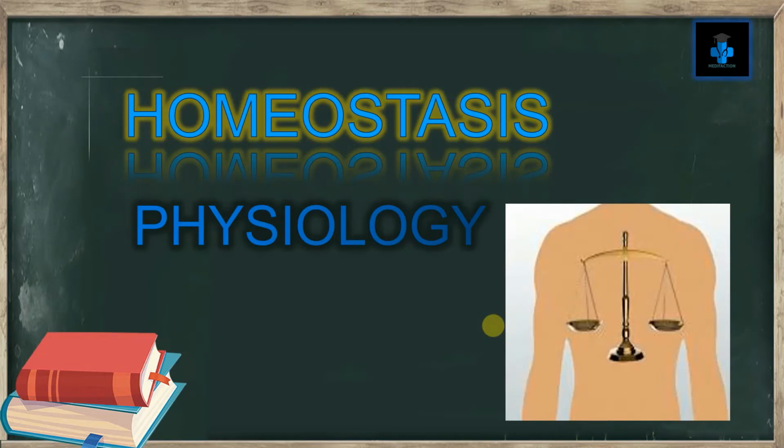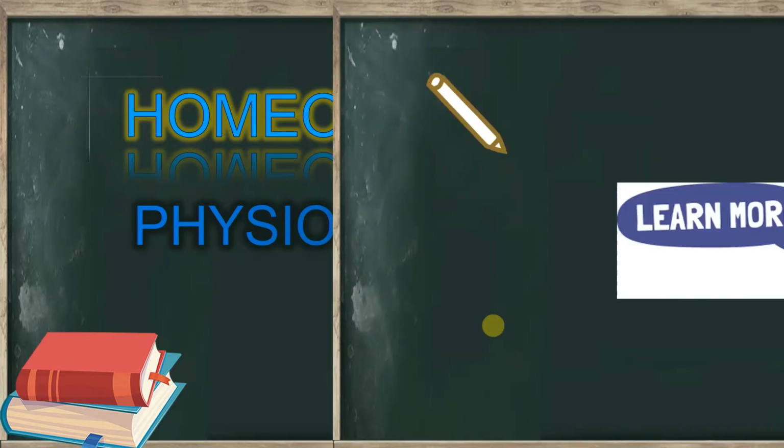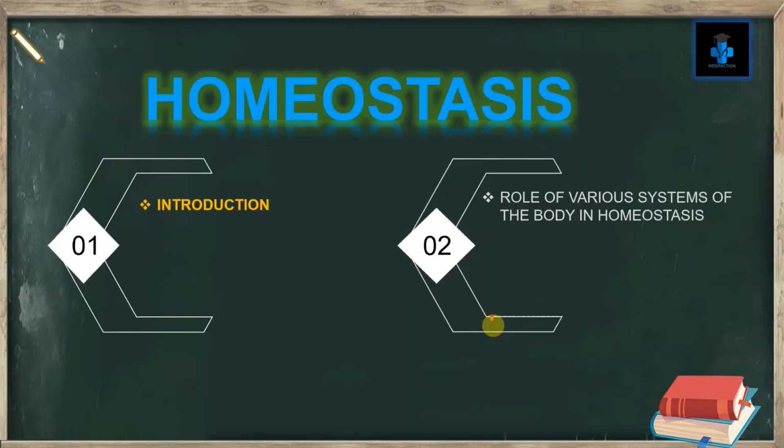So today we're going to learn about the physiology of homeostasis. Homeostasis is nothing but the tendency towards a relatively stable equilibrium between interdependent elements. So since this is very important in our day-to-day life, let's learn more about it.